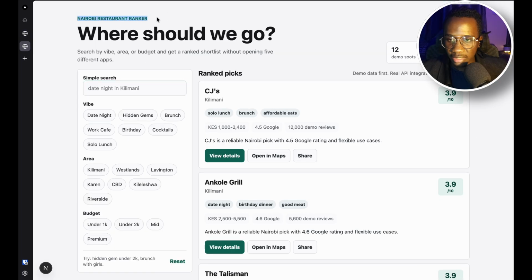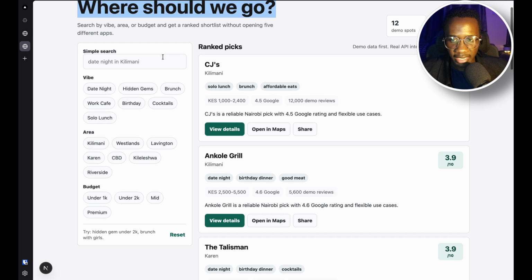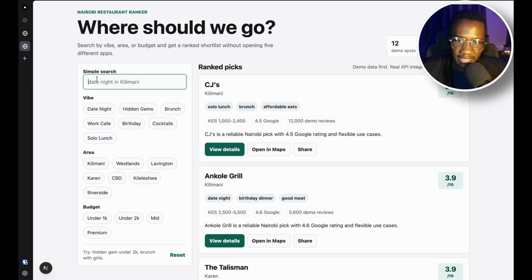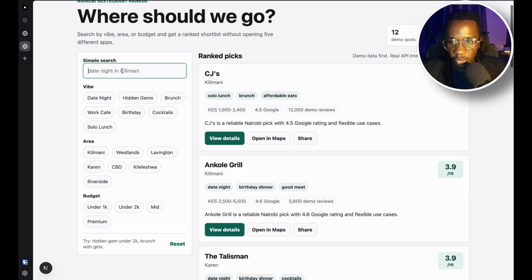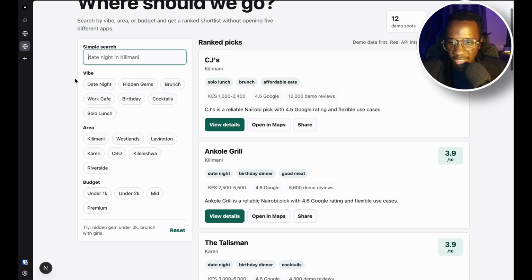A Nairobi Restaurant Ranker, which is the name of the project. Where should we go? Some nice filters on the left side. So it's a bit boring for now, but you're going to fix that at the end. So I can see there is a simple search button here. We can probably search with the names. I can see the vibes listed out.